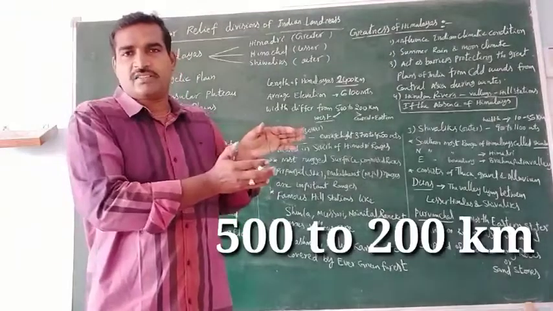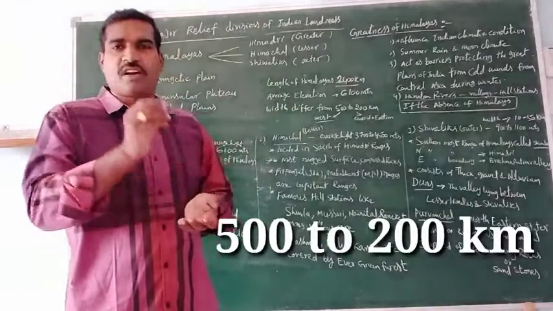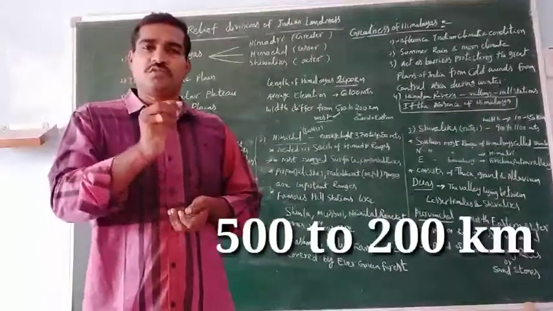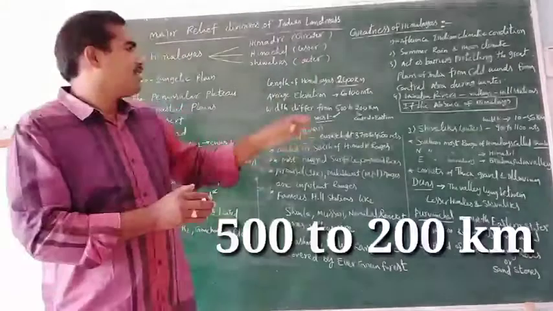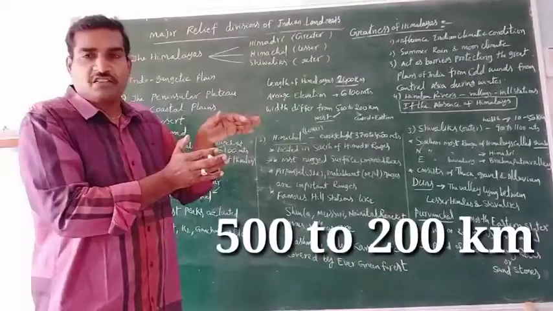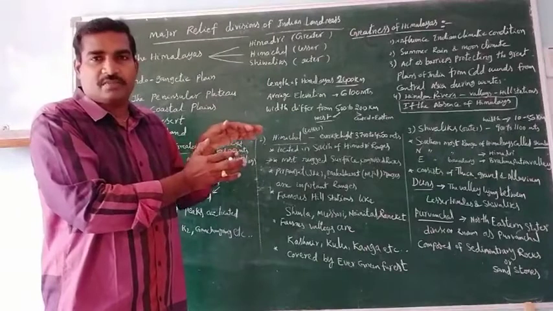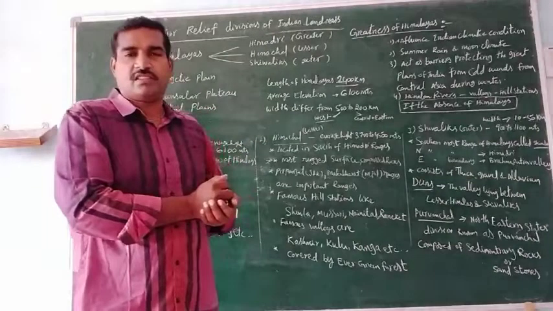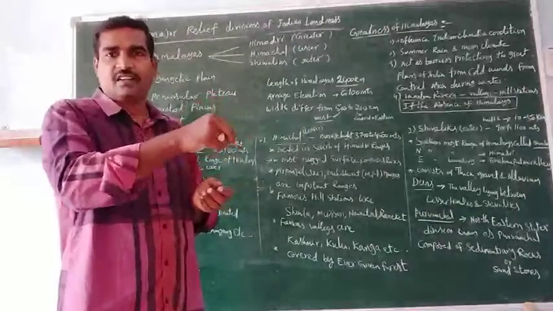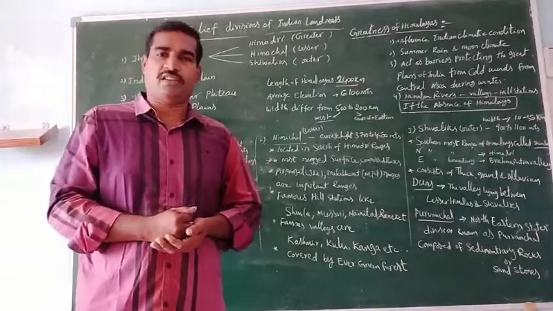The width differs from 500 kilometers to 200 kilometers. The 500 kilometers is in the western part of the Himalayas, and the 200 kilometers width is in the central and eastern part of the Himalayas.